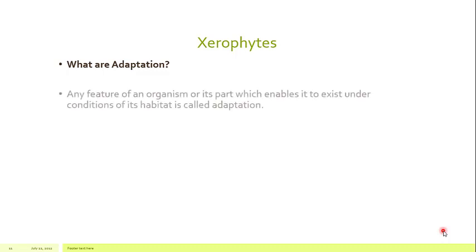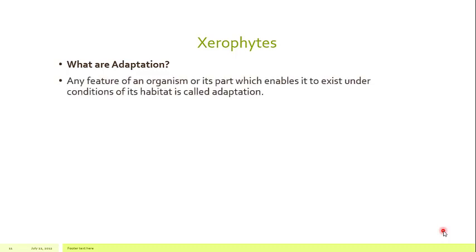So the criterion of this classification of the xerophytes is based upon either the resistance or their strategy towards the drought. Either they are escaping the drought by making seeds and fruits which are resistant to the drought and water scarcity, or they are evading the drought, or they are making certain adaptations which make them able to resist the drought. So in today's lecture we are going to discuss the different types of adaptations of the xerophytes.